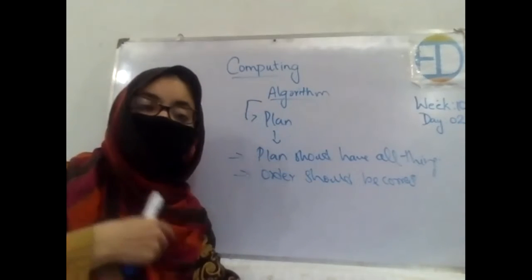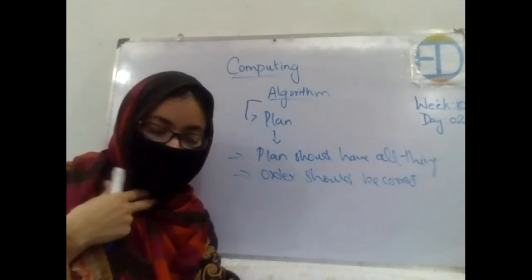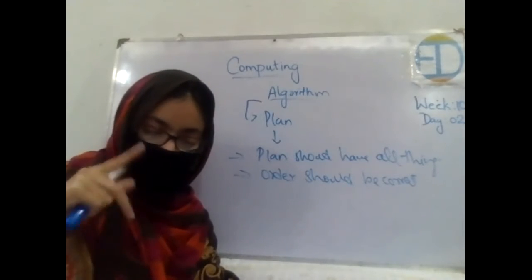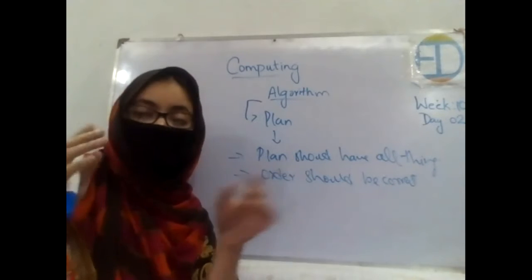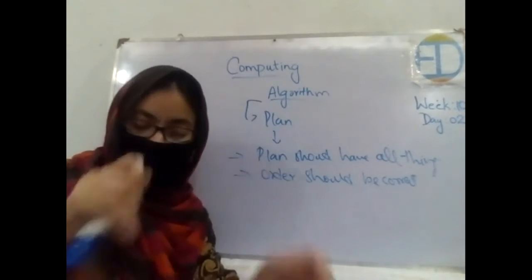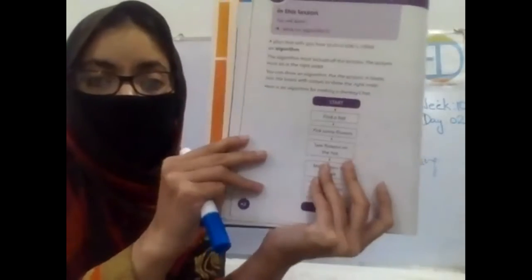In this way you can follow a proper plan. Put the actions in boxes, join the boxes with arrows to show the right order. Make a plan and also draw the arrows to show that this action will be followed after that, right? So see here in your book, an algorithm has been drawn.